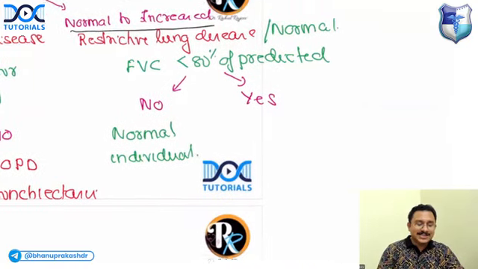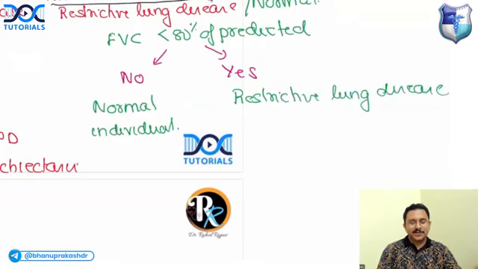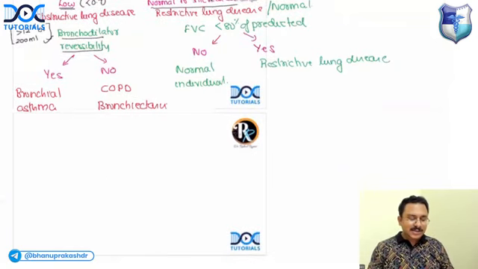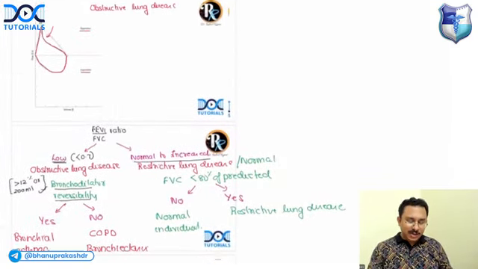But if the answer is yes, then it means it is a restrictive lung disease. Is it clear? So I hope it is clear for you how to differentiate a restrictive lung disease from a normal individual. This is how you will understand.